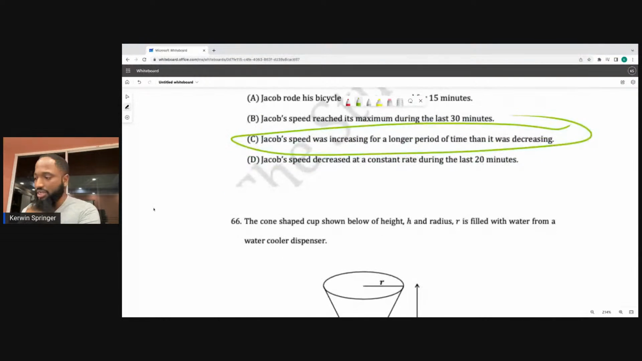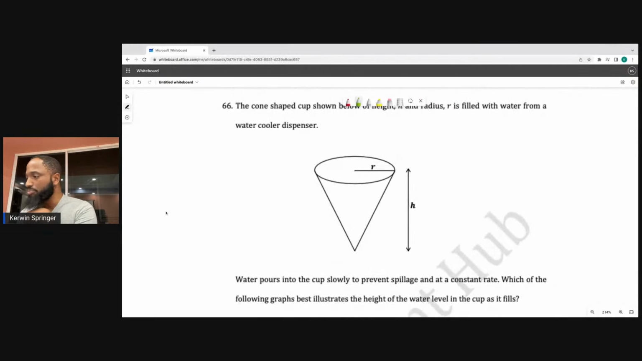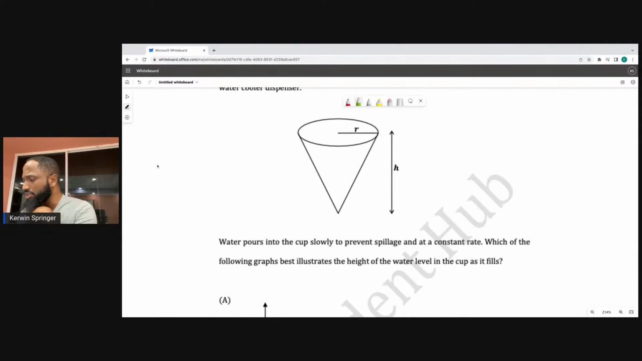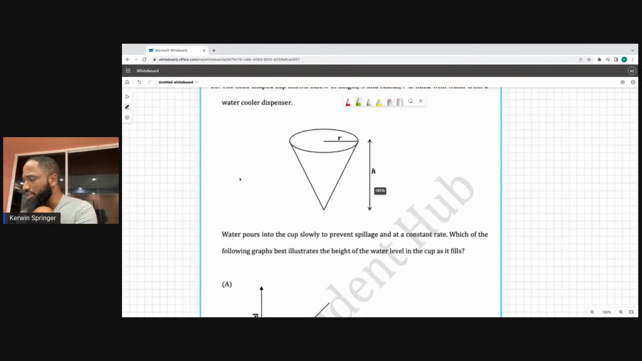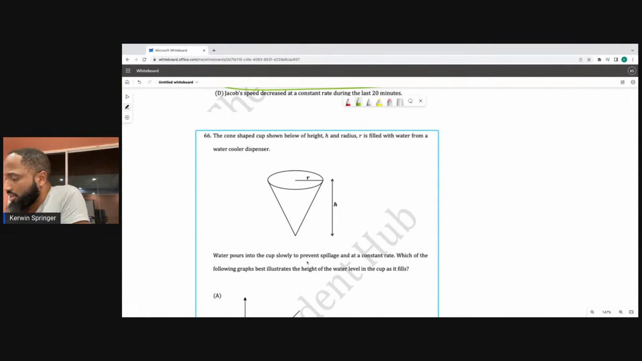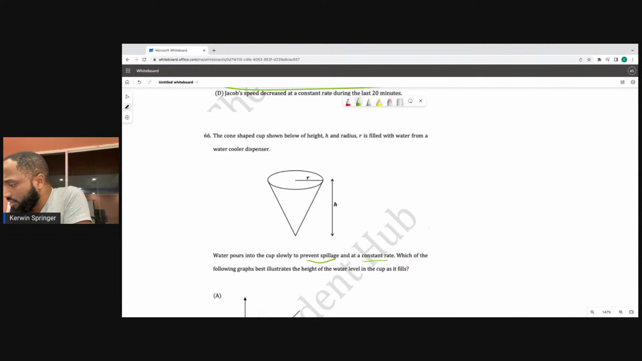65 was C. The cone-shaped cup shows water. Water pours into the cup slowly to prevent spillage. So there's no calculus in this, so those who didn't do maths don't need to worry. Water pours at a constant rate. Which of the following best illustrates the height of the water level?